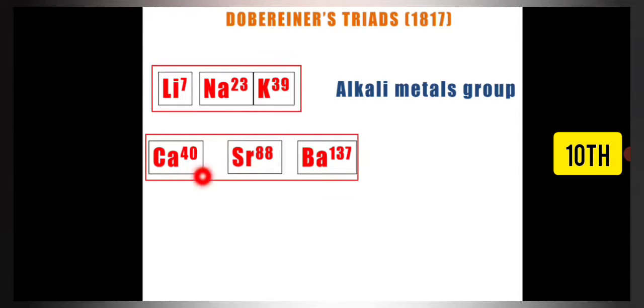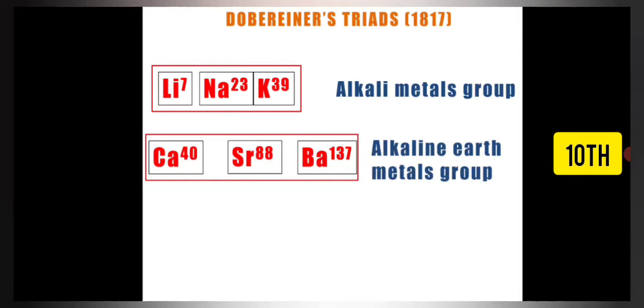If we take the mean of these two atomic masses, that is 40 plus 137, the value which is going to come will be equal to the atomic mass of strontium. So this was his observation. And yes, for strontium it comes out around 88.5, which is equal to the atomic mass of strontium. So this is about the second triad, that is the alkaline earth metal group.